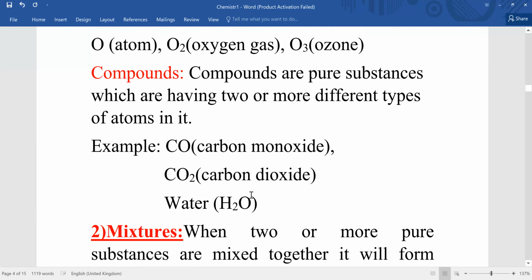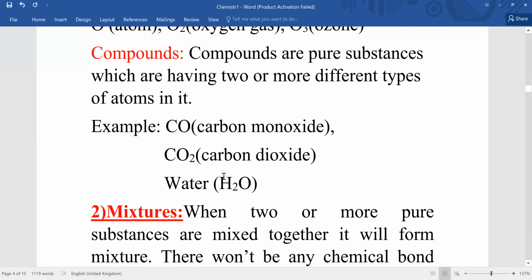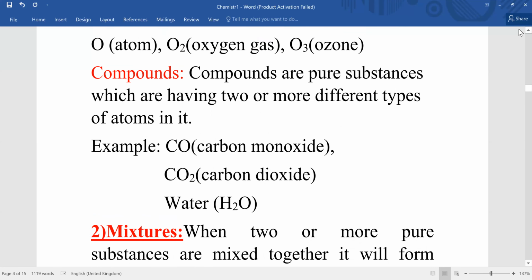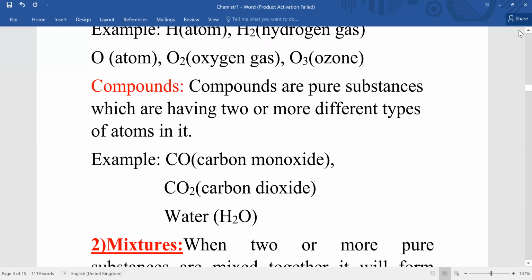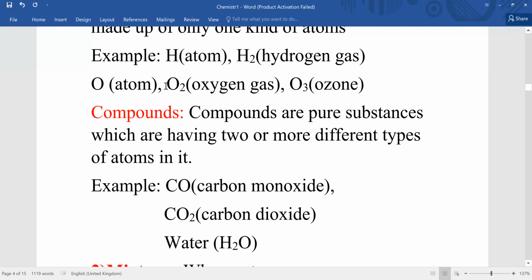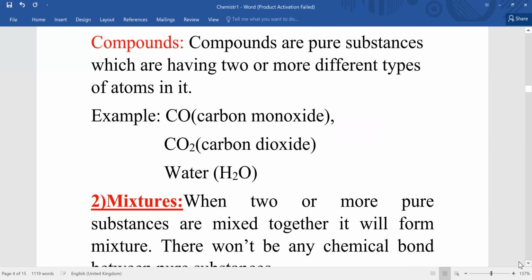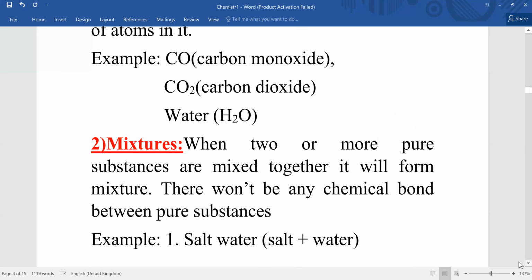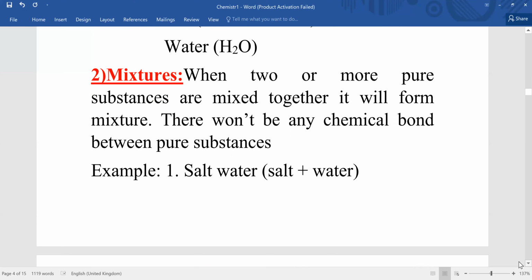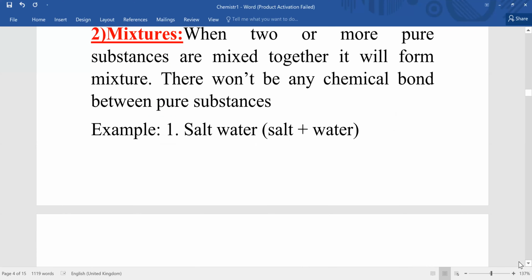Similarly, water is made up of oxygen and two hydrogens. So the types of atoms here are oxygen and hydrogen. Two different atoms are present in this, so it should be called a compound. So when you find a single type of atom in a substance, it can be called an element. And if it is made up of two or more types of atoms, then it should be called a compound. That's basically the difference between element and compound.